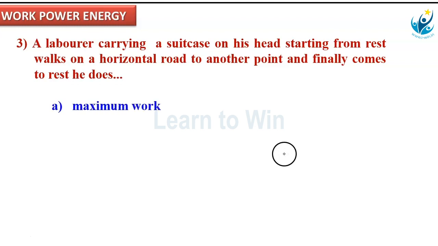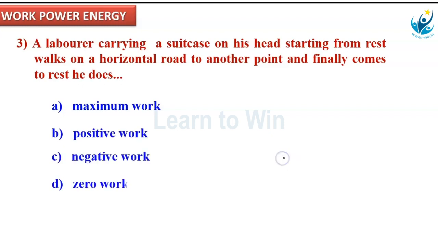That work is called maximum work, positive work, negative work, or 0 work? Positive work. Why? Because from the initial to the final point, there is some displacement along the direction of displacement. There is some work done.